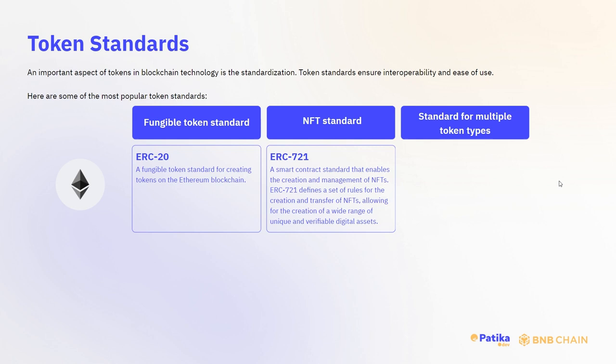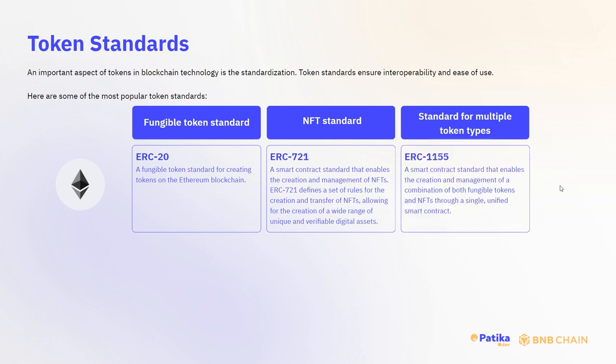ERC-721. It's a smart contract standard that enables the creation and management of NFTs. ERC-721 defines a set of rules for the creation and transfer of NFTs, allowing for the creation of a wide range of unique and verifiable digital assets. ERC-1155. It's a smart contract standard that enables the creation and management of a combination of both fungible tokens and NFTs through a single unified smart contract.